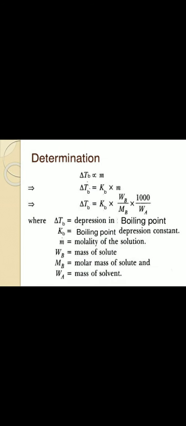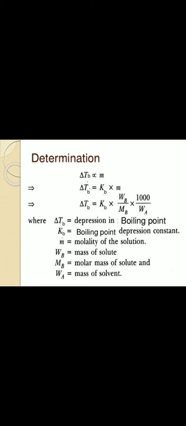Delta TB is expressed in Kelvin, molality is expressed in mole per kg, hence the unit of Kb is Kelvin kg per mole. From this specific colligative property, there is an experimental method to determine the molecular mass of a non-volatile solute by determining the boiling point of the pure solvent and that of the solution.